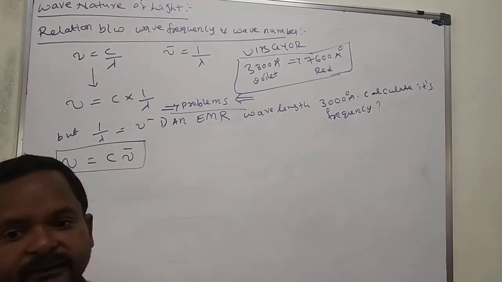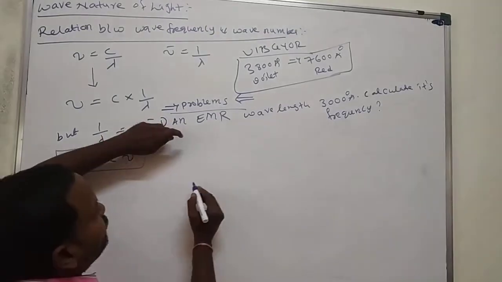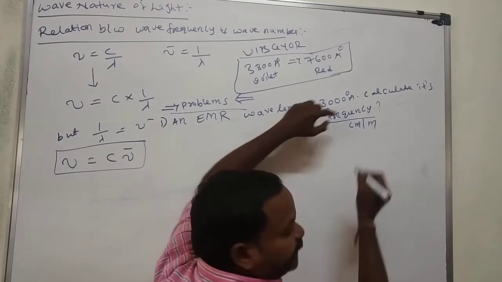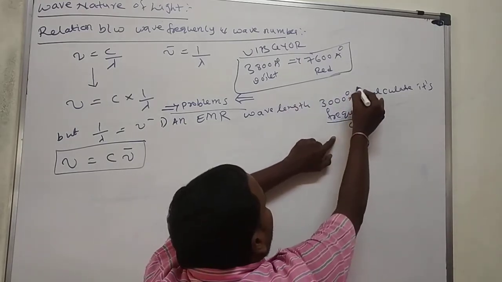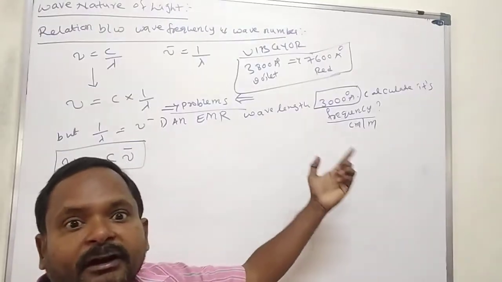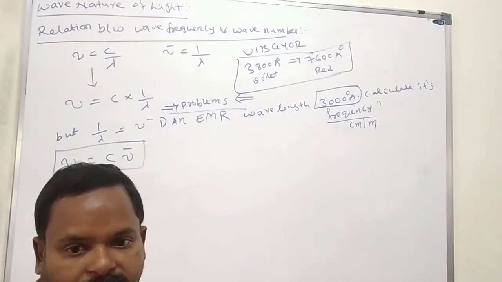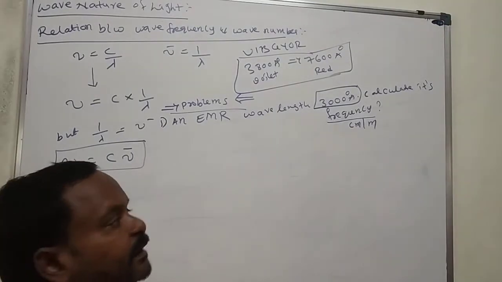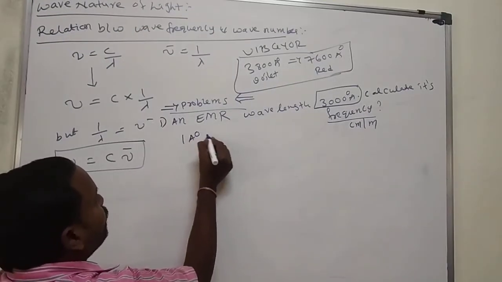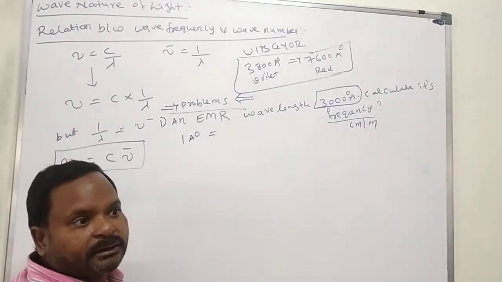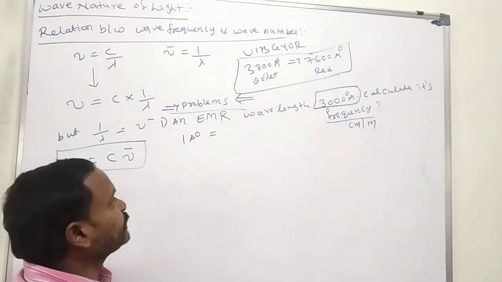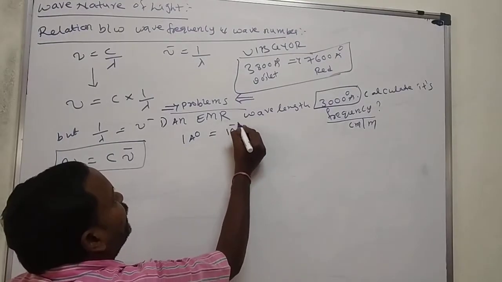Its frequency. First, always frequency is in centimeters or meters. So here wavelength is present in angstroms. Should we convert into meters or centimeters? Meters or centimeters, as you wish. 1 angstrom is equal to 10 to the power of minus 10 meters, or 10 to the power of minus 8 centimeters. Here I am taking 10 to the power of minus 10 meters.